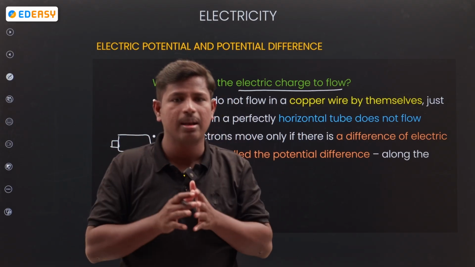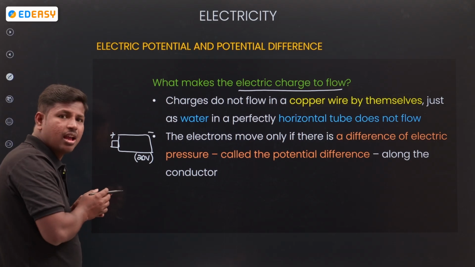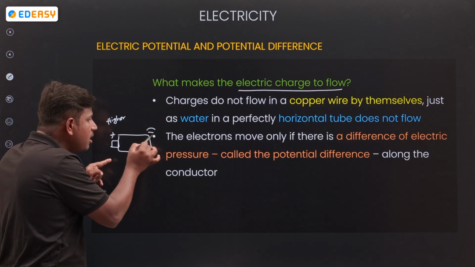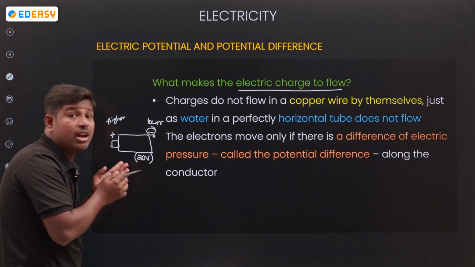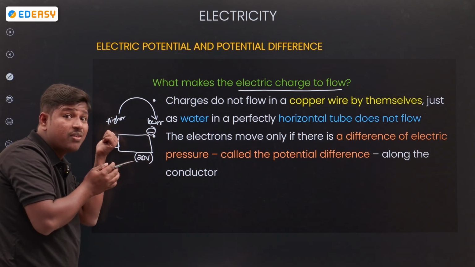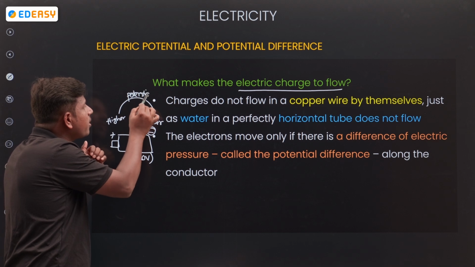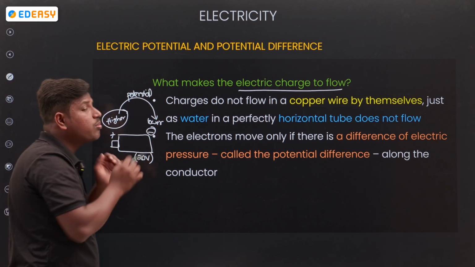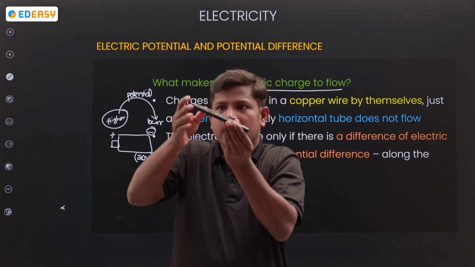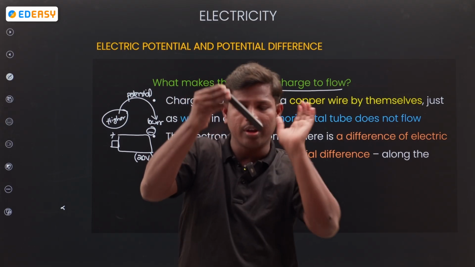Here it is the positive terminal, and here it is the negative terminal. The positive terminal has higher potential, and the negative terminal has lower potential. Where do charges go? Higher to lower. It means there is a potential difference here, and because of this potential difference, charges go from higher potential to lower potential. If I take a pipe, where does the water go? Here to here, because this is more height. So, higher potential to lower potential.